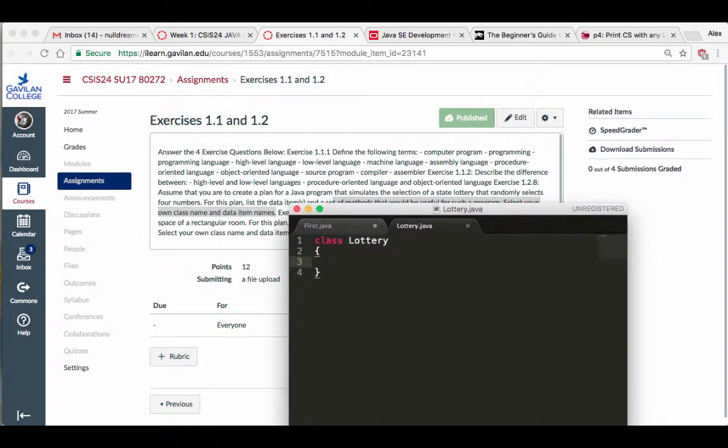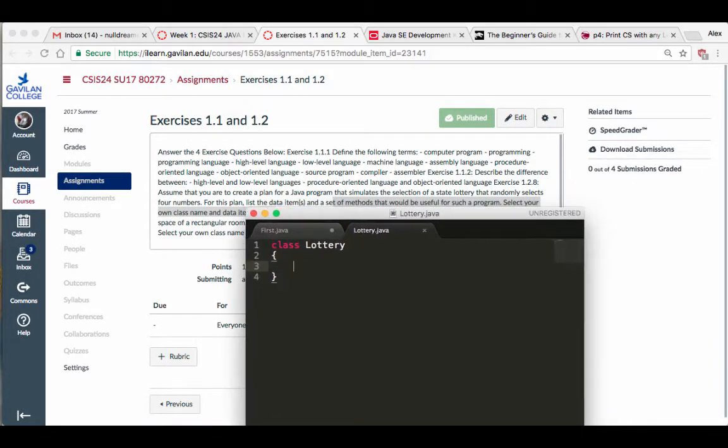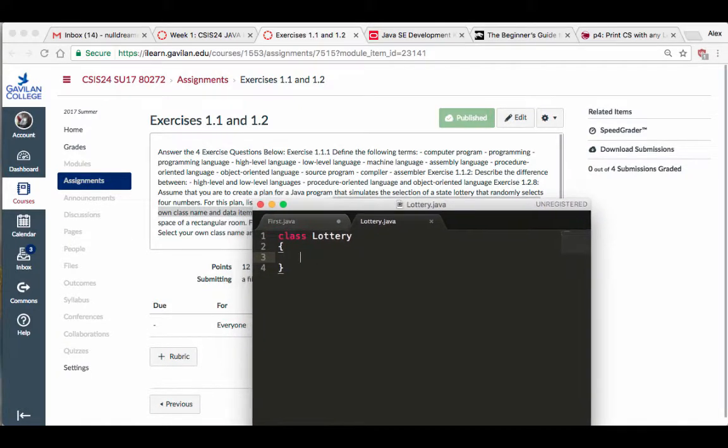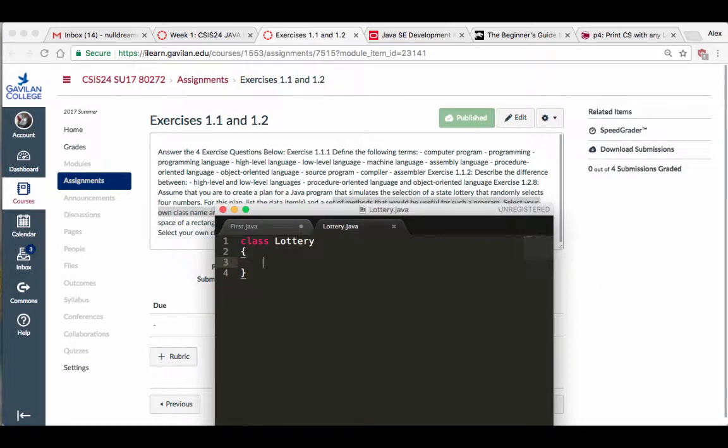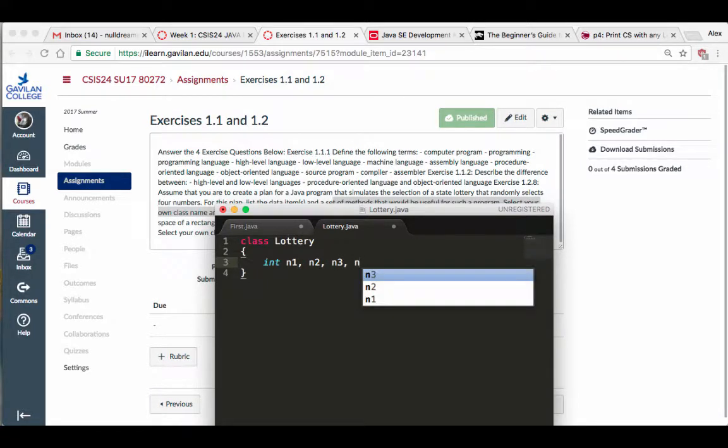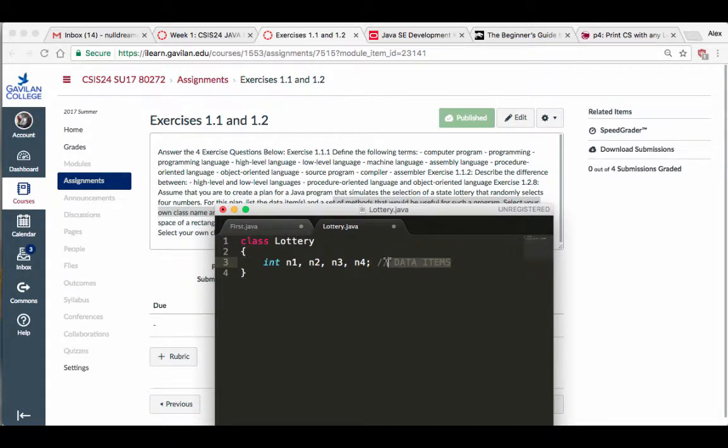Okay, so the data items, list the data. So let's see, Stella randomly selects 4 numbers. If I have 4 numbers, my 4 data items will be int n1, n2, n3, and n4. Those are my data items. And by the way, everything that starts with 2 forward slashes is called a comment, right?